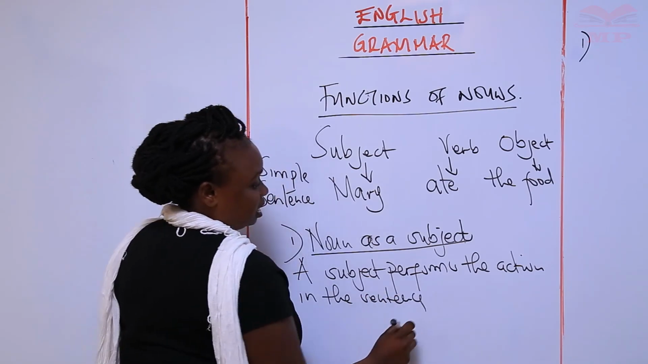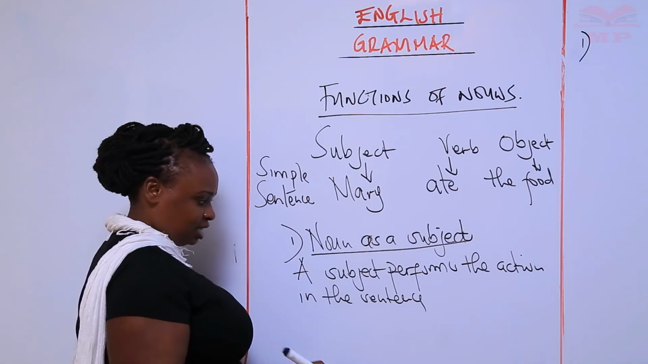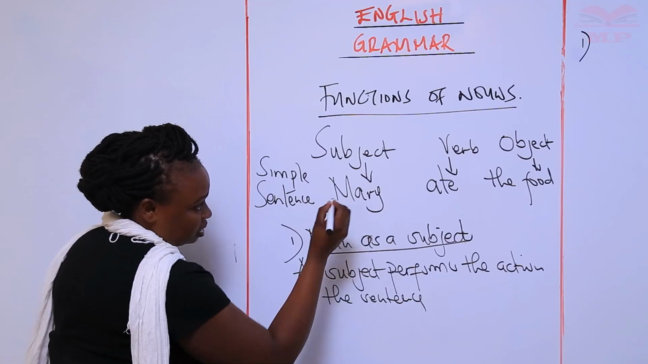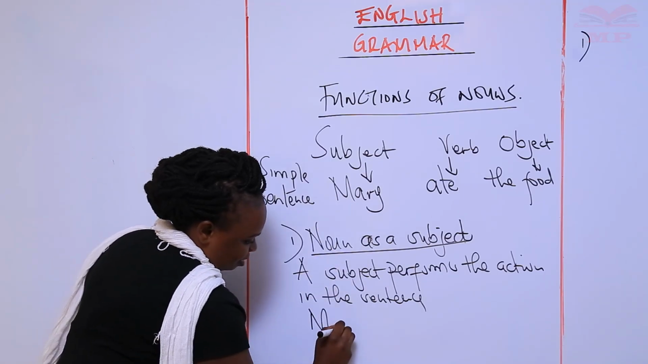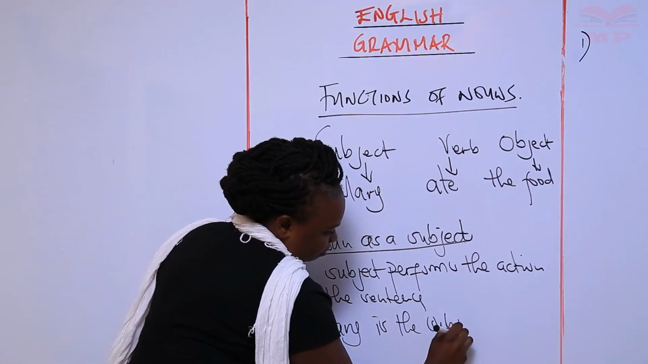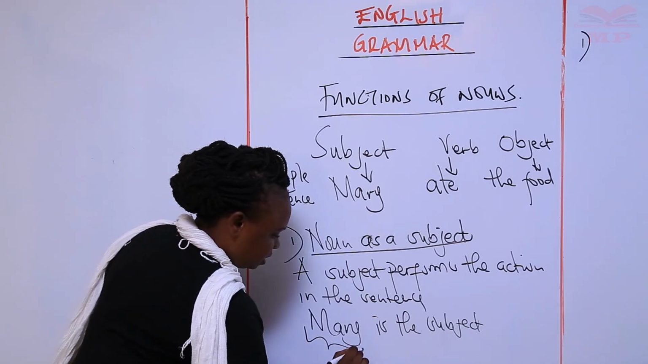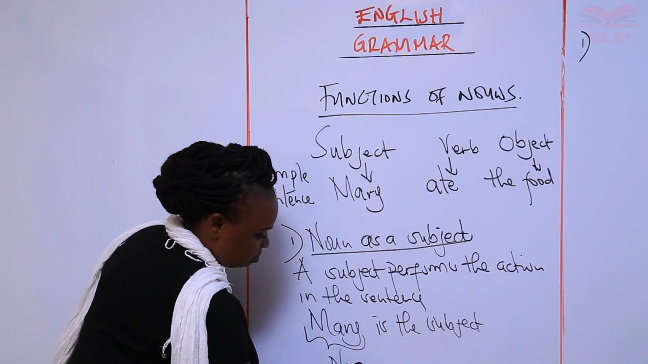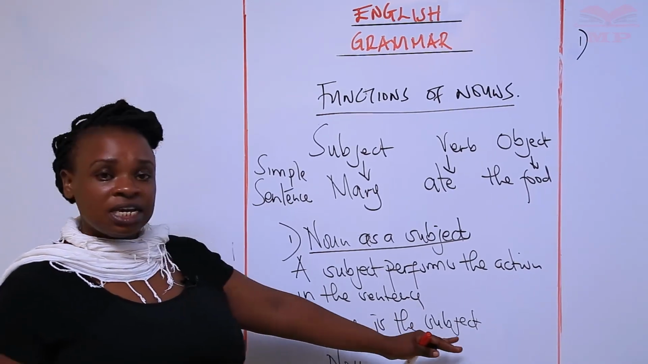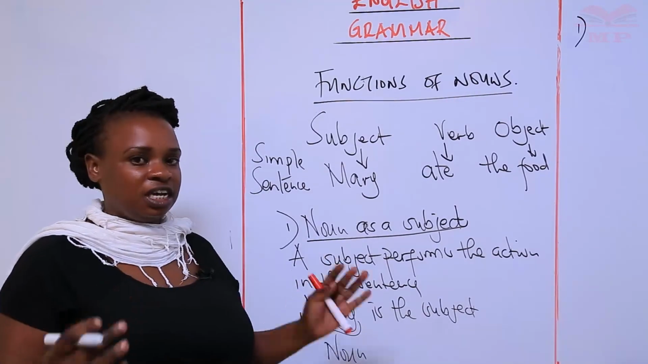Okay? And you say that the noun functions as a subject. So when it functions as a subject, now the subject is the performer of the what? The action. For example, in the sentence above, we have Mary. Mary is the subject. So in this case, Mary, the noun, is functioning as a subject. It is taking the subject position. It is performing the action.